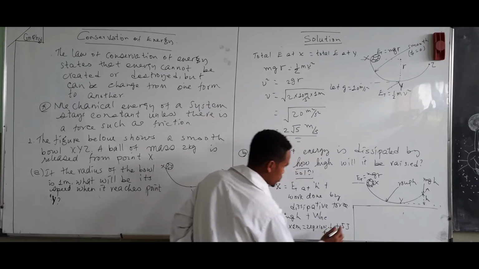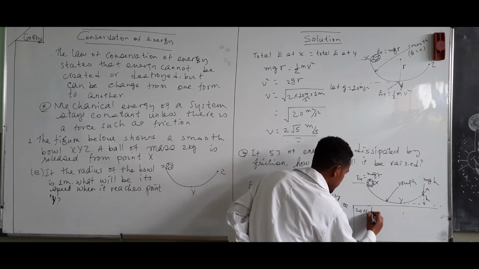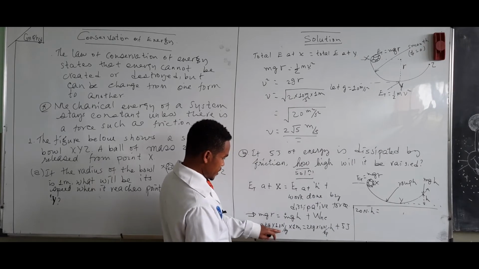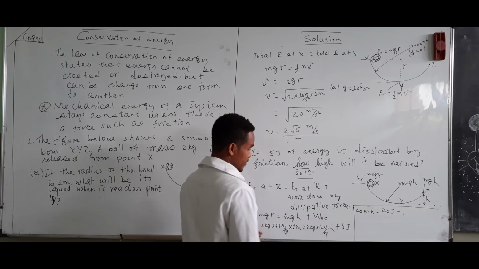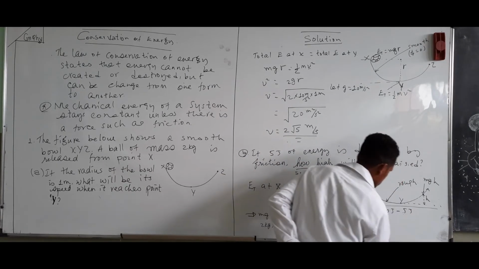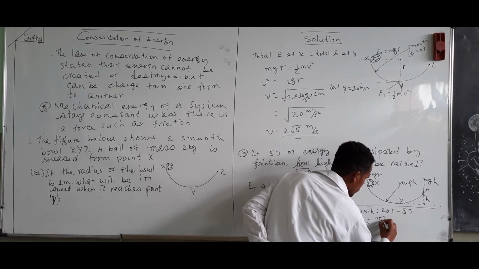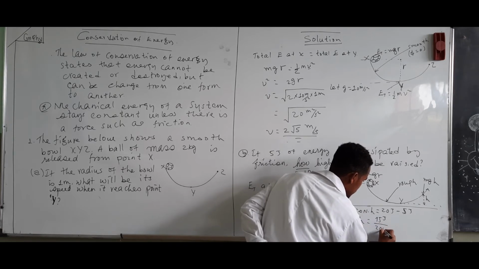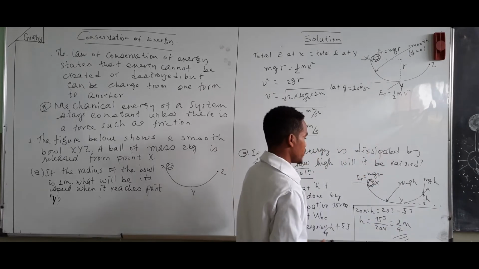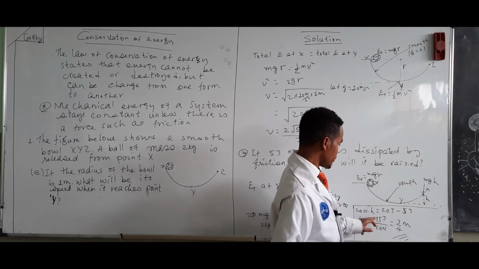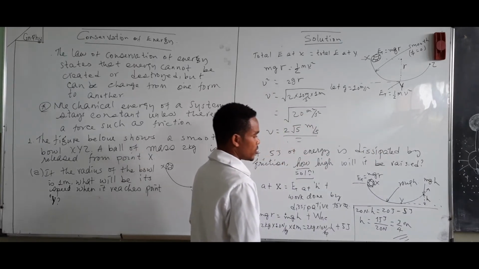So this one is equal to 20 newtons times h equals, this will be also 20 joules of energy minus, this one will be transferred to this side, 5 joules. So h will be equal to 15 joules over 20 newtons, which is equal to 3 over 4, because 3 by 5, 3 by 5, 4, 3 over 4. So it will be raised to 3 over 4 meters.